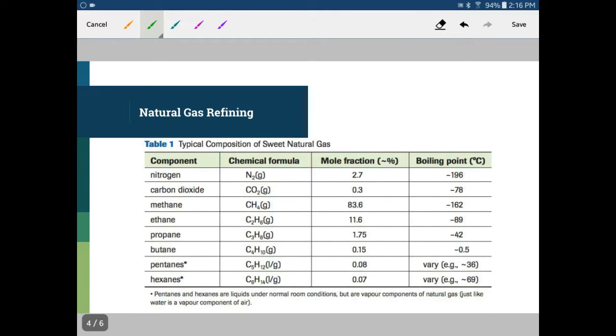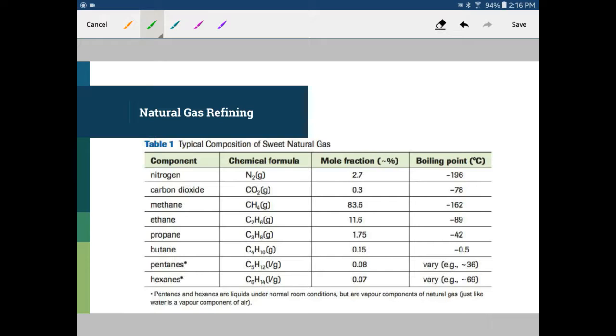Okay, if we take a look at natural gas refining, because this is such a big industry in Alberta, we do take a look at this a little bit more in depth in this organic chemistry unit, and it is good to be aware, especially because there's a lot of employment opportunities in the field of natural gas and oil, especially in Alberta for sure.